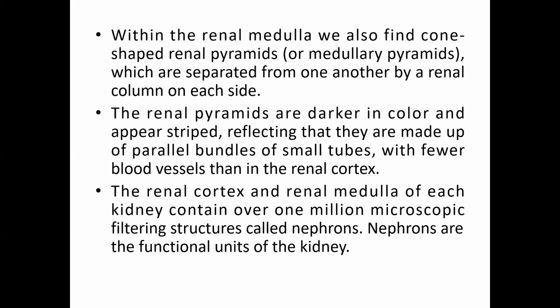I already told you the cortex is very rich in blood supply, but that is not the case with the medullary pyramids, or the medulla, which has a much smaller amount of blood vessels compared to the renal cortex. This renal cortex and renal medulla of each kidney contain over a million microscopic filtering structures known as nephrons. You all know that it's the functional unit of the kidneys. The nephrons are present only in the renal cortex and the medulla, but not in the pelvis.